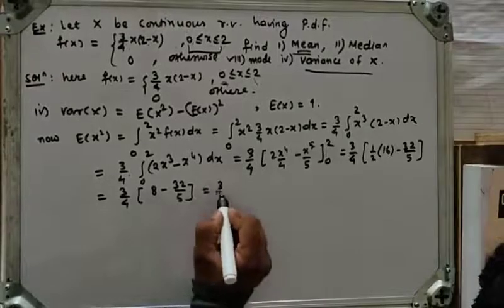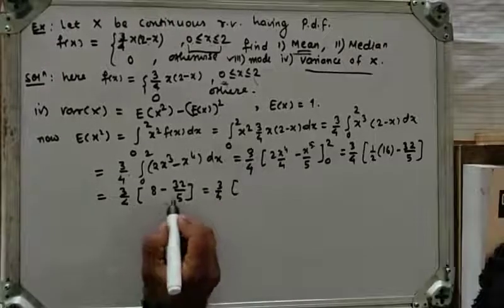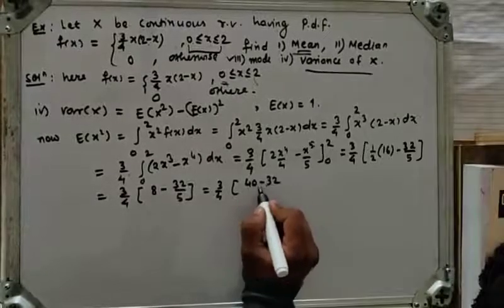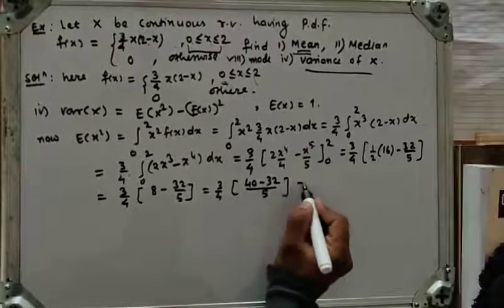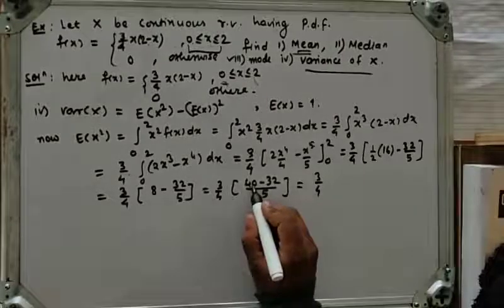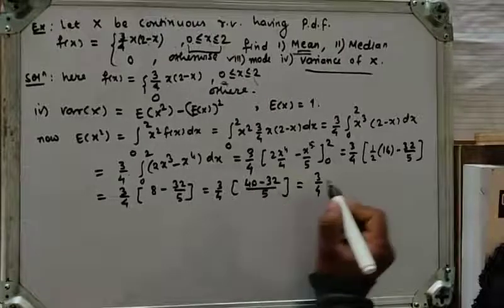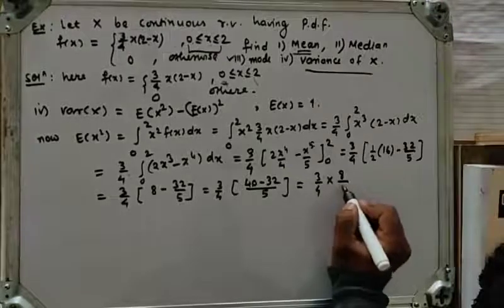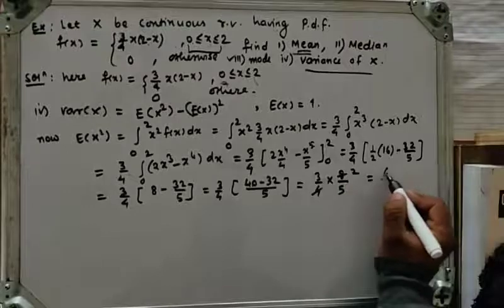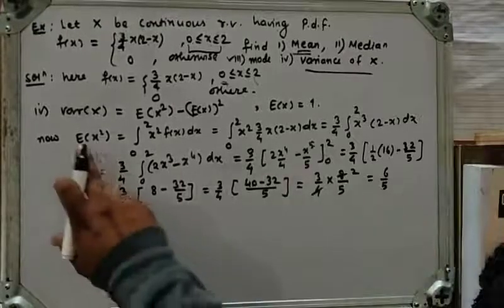Taking cross multiplication, 8 into 5 is 40 minus 32 upon 5, so 40 minus 32 is 8 upon 5. So we will get 3 into 2, 6 upon 5. This is the mean of x square.